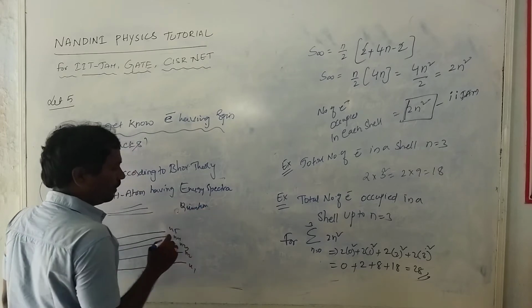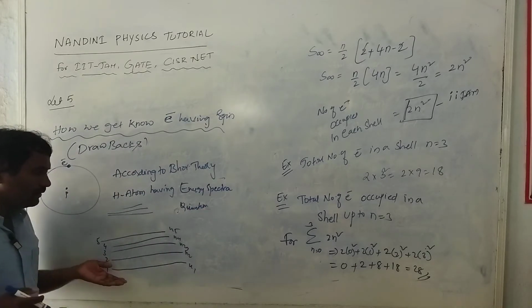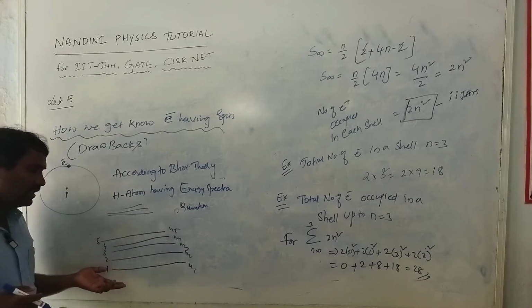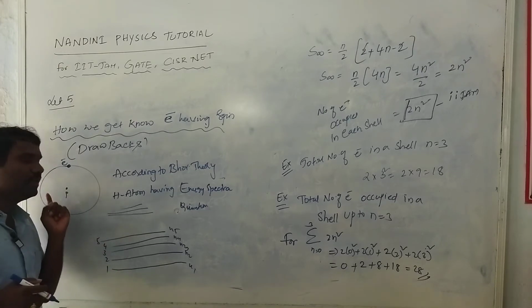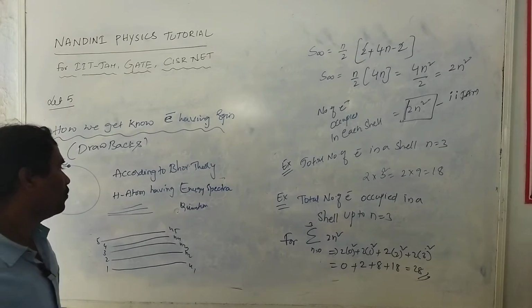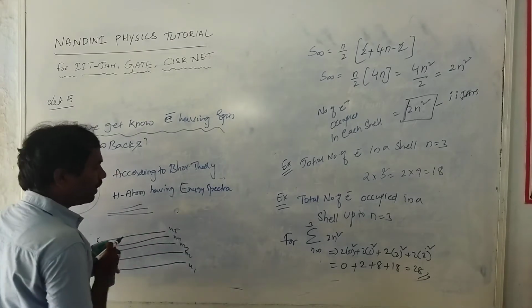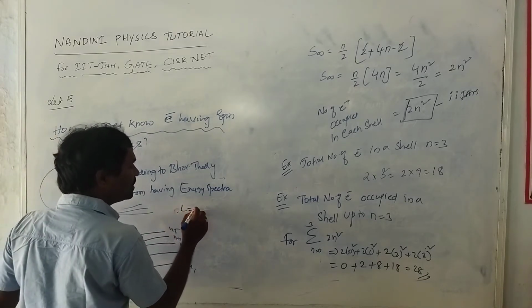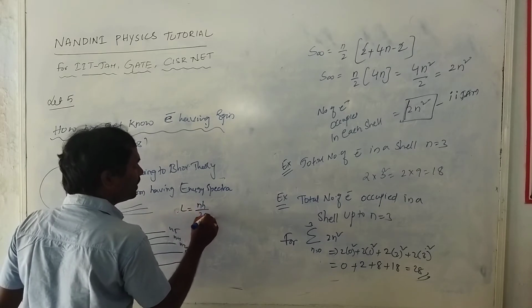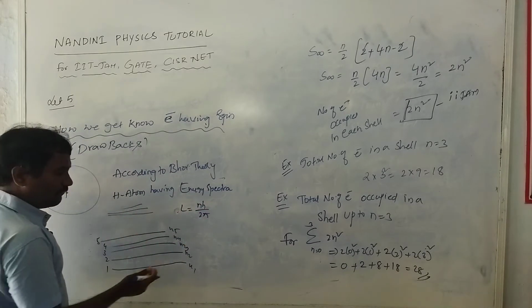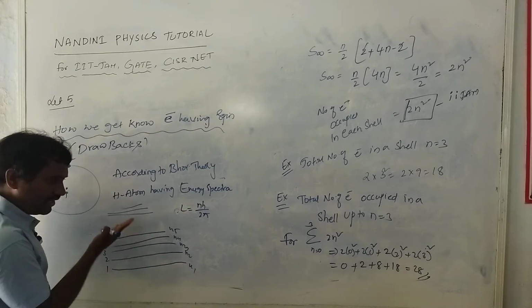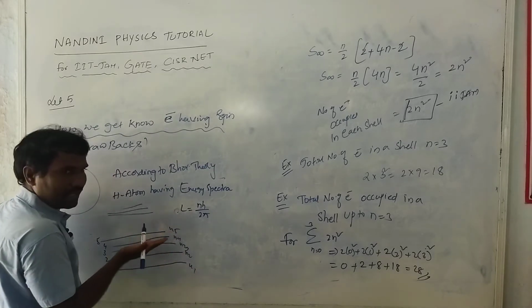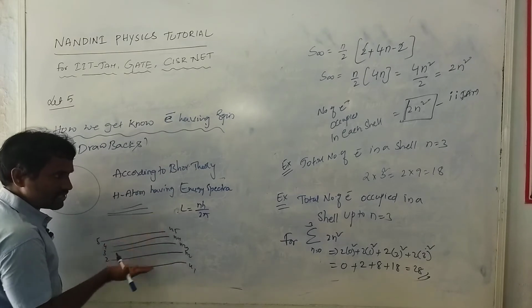According to quantum theory, these levels are quantized because angular momentum is quantized in the hydrogen atom. So angular momentum is quantized means L is equal to integral multiples of h by 2 pi, because it's quantized. The angular momentum of each level is different, because the angular momentum of each state is different.